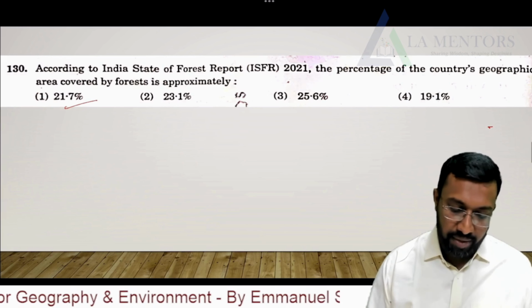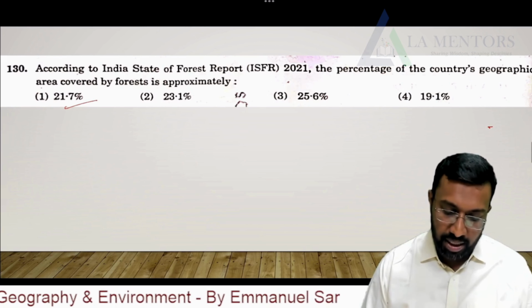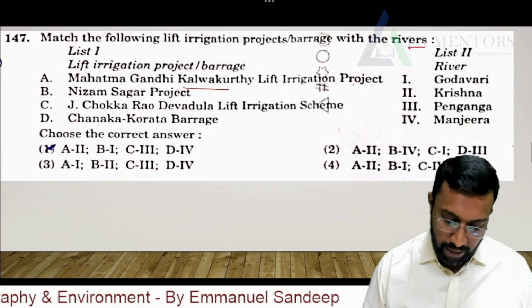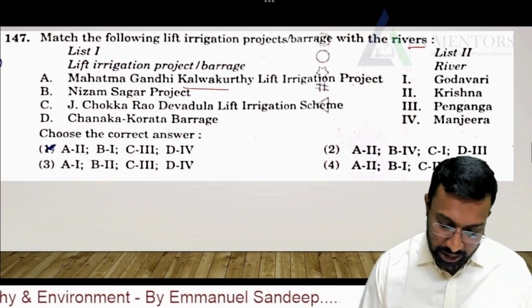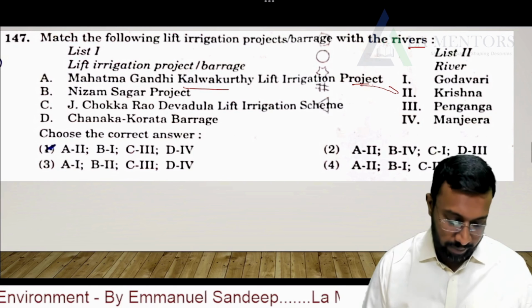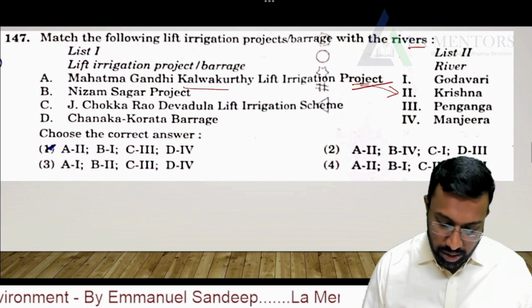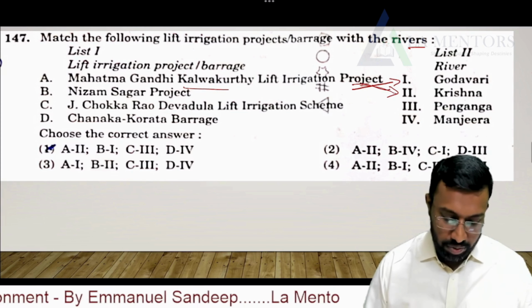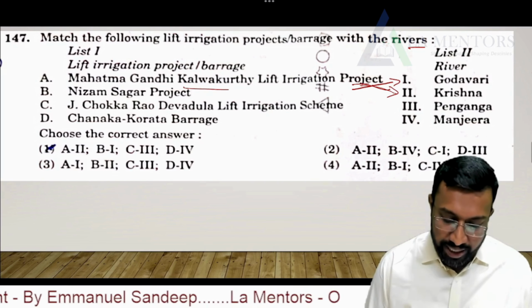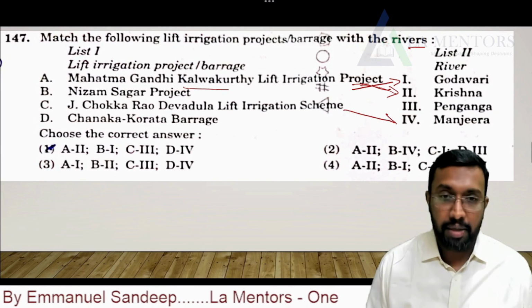Next, match the following lift irrigation projects and barrage with the rivers. So Kalavakurti lift irrigation project is related to Krishna river. Nizam Sagar project, Godavari. So this is done. Now, Devudala lift irrigation scheme, Manjira.